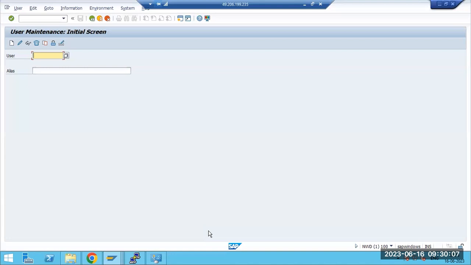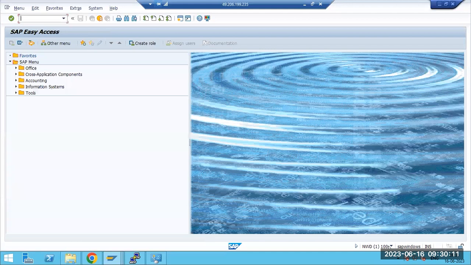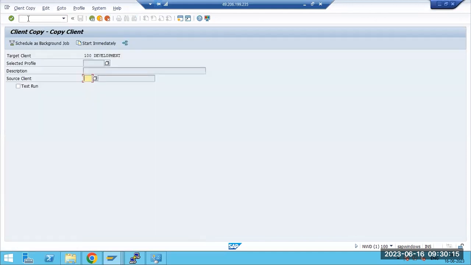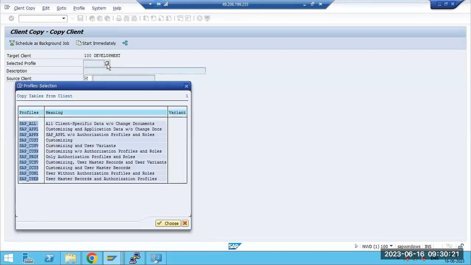For the local client copy, we can go to the newly created client, log into it, and then go to SCCL. L means local client copy. From which client, and which profile? We have the profiles. Here the data is segregated as a client copy profile.